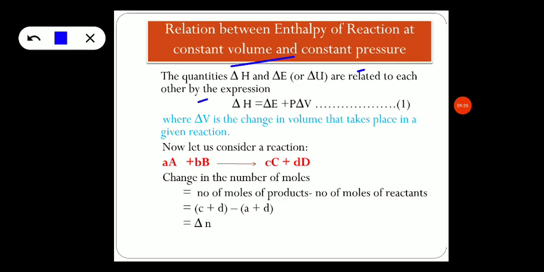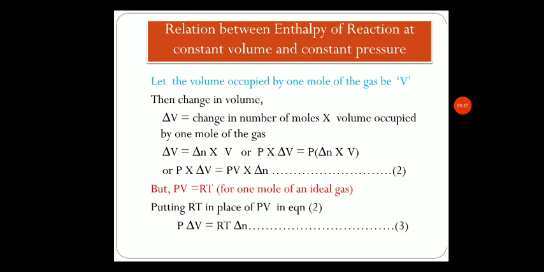The change in number of moles is equal to number of moles of products minus the number of moles of reactants. So what are the products here? C plus D. The number of moles of products are small c plus small d, whereas the number of moles of reactants are small a plus small b. Now the change in the number of moles can be represented using the symbol delta N, where N represents the number of moles of either reactants and the products.